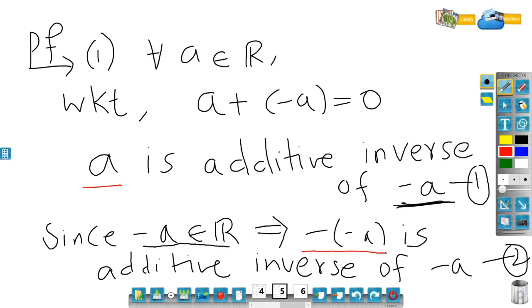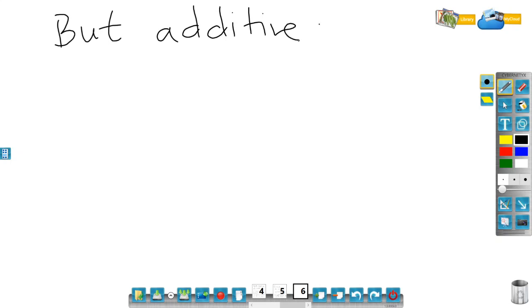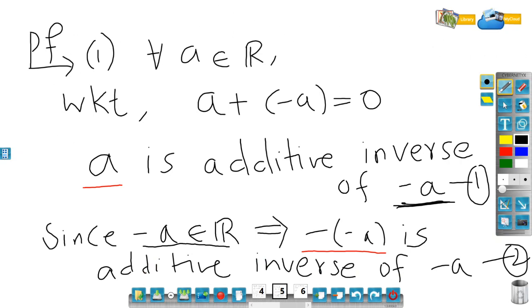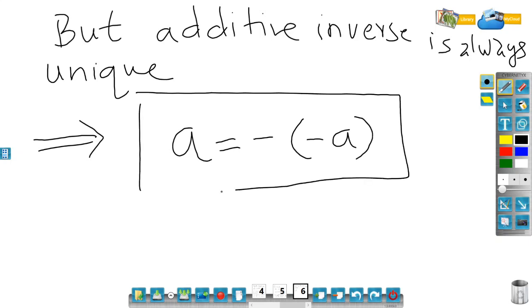But we know that whenever an additive inverse exists, then it is unique. So that property I must use. Additive inverse is always unique. So if it is unique, that means this a and minus of minus a must be equal. So this would imply a is equal to minus of minus a. This completes the proof number 1.